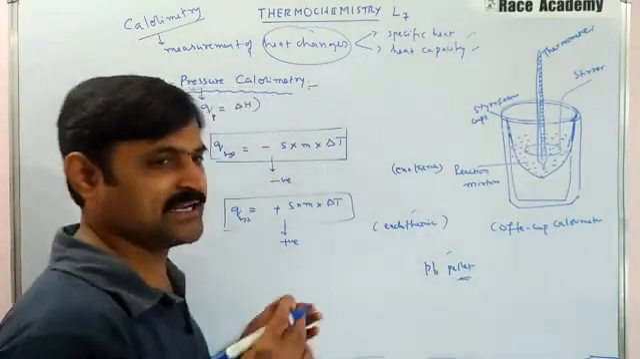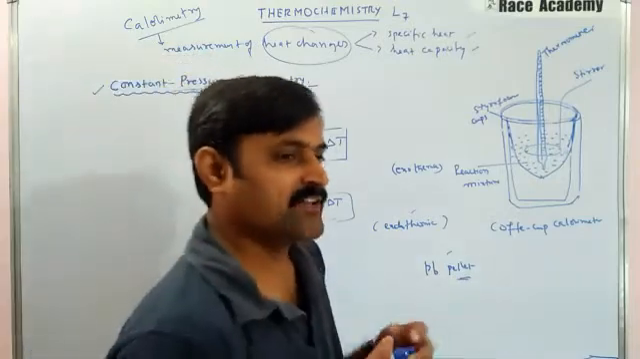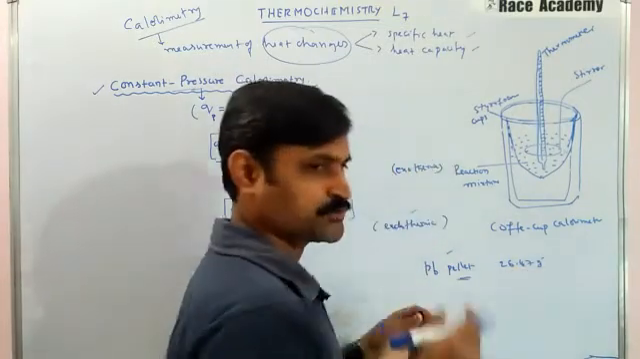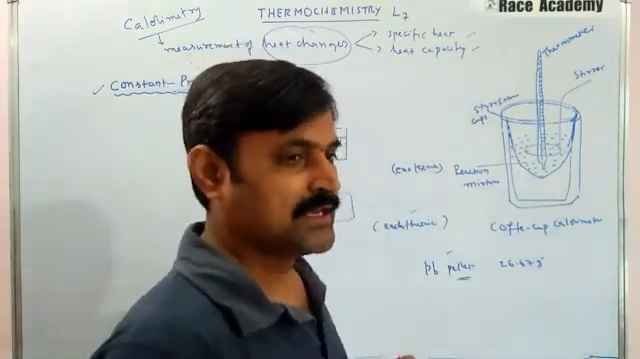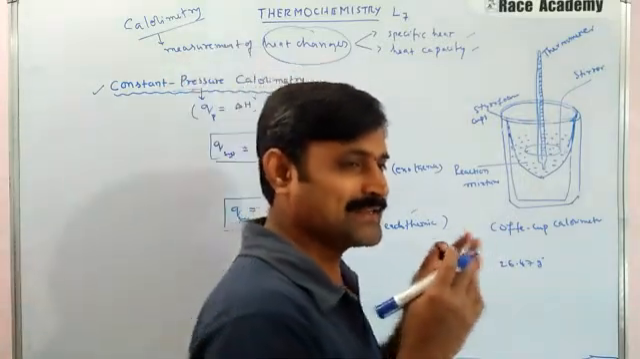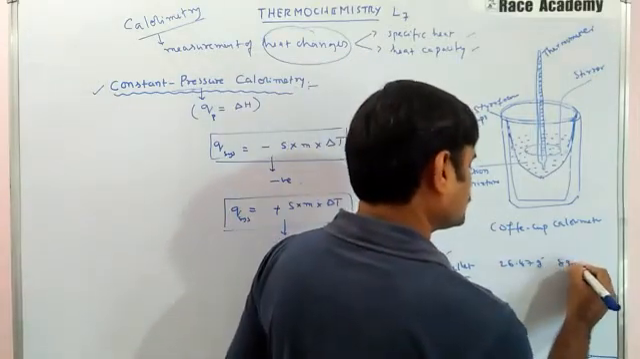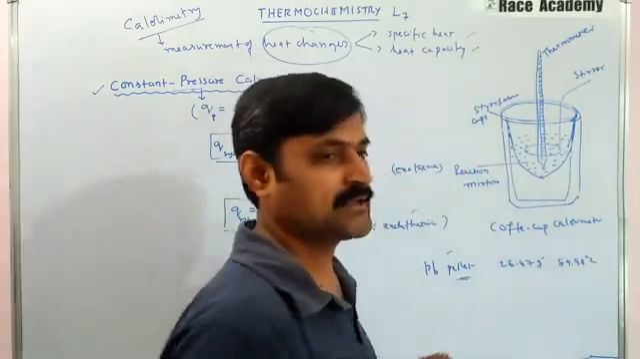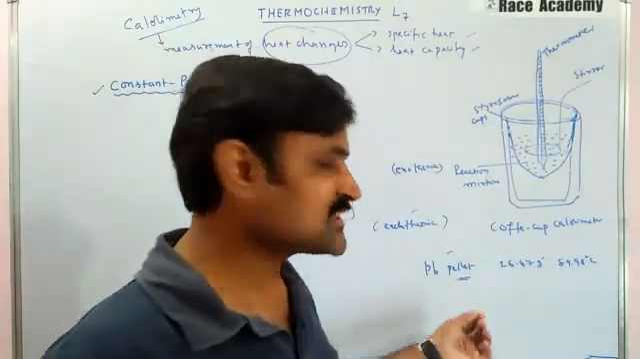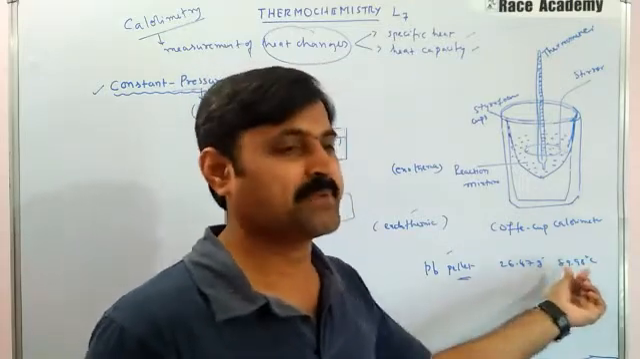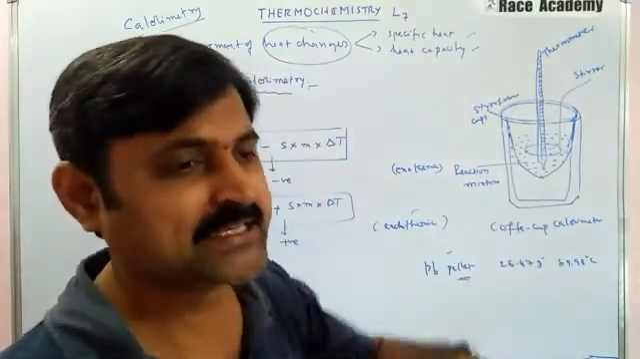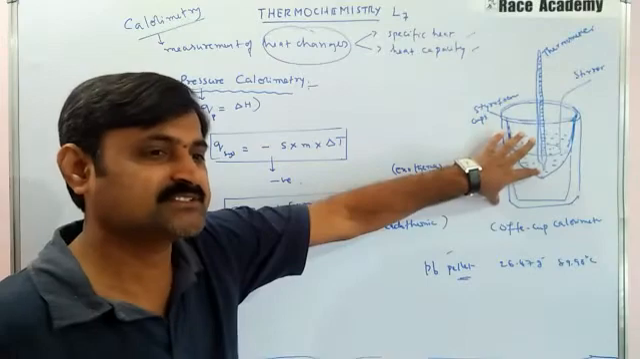So if you take a lead pellet, suppose that pellet is having a mass of 26.47 grams. Originally it is at 89.98 degrees. What is the meaning of it? We have taken a lead pellet with a mass of 26.47 grams and temperature of 89.98 degrees Celsius. We dropped the pellet in a constant pressure calorimeter like this.